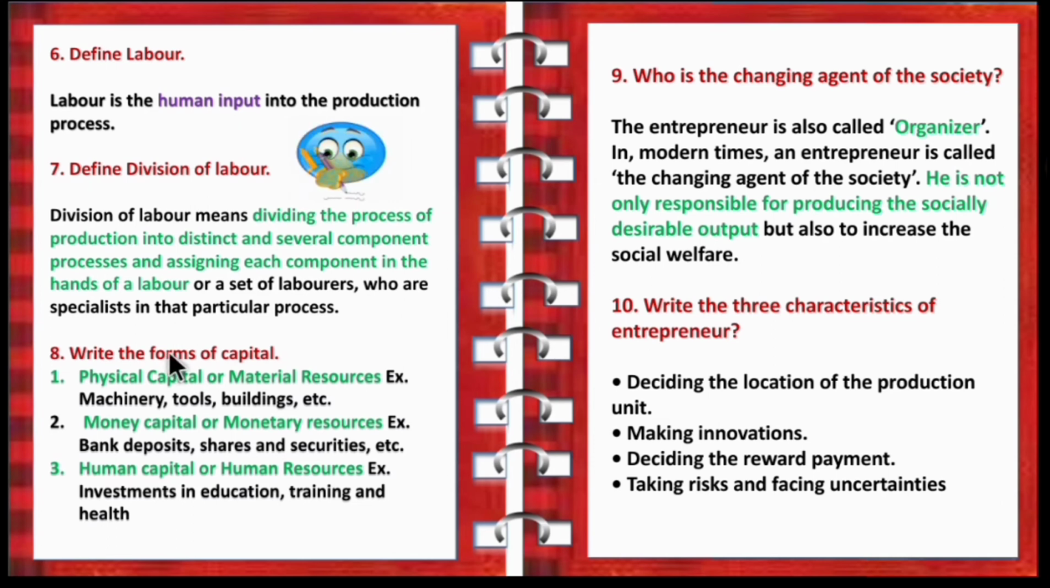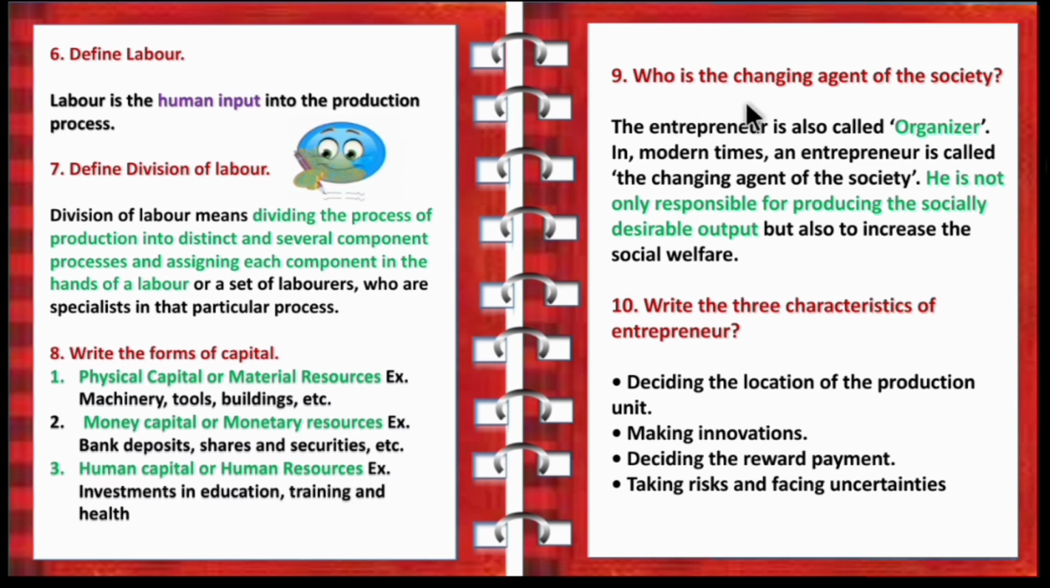Next, write the forms of capital. There are three forms: physical capital, which is also known as material resources. Examples are machines, tools, buildings. Then money capital, which is also known as monetary resources. Examples, bank deposit, shares and securities. Third is human capital or human resources. Example, investment in education, training and health. So these are all the three forms of capital.